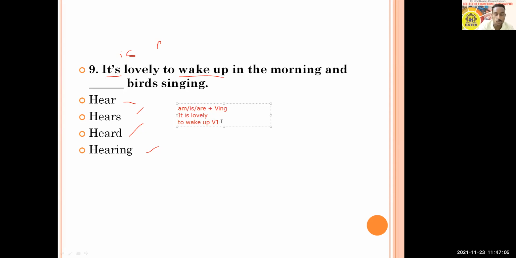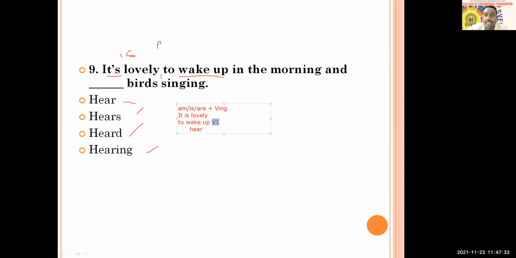So that is also here, you people have to understand, that is going to be in the first form. So here, no hearing, try to understand, no hearing. Why not hearing? Because that wake up is connected with two, and after two, it is always V1. Always V1. So you cannot go for hearing. Those who are thinking of hearing, that is not right. And those who are thinking of present continuous, that is not present continuous.